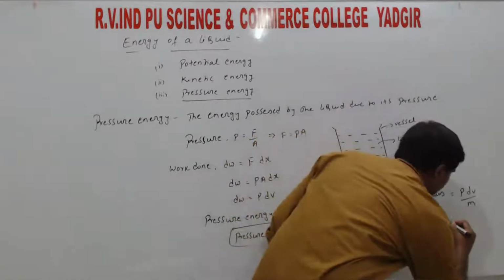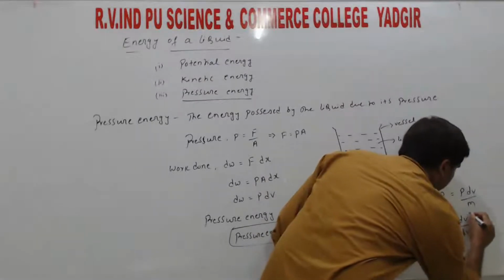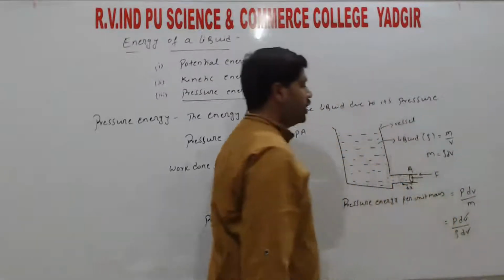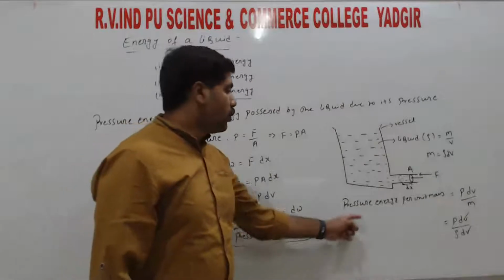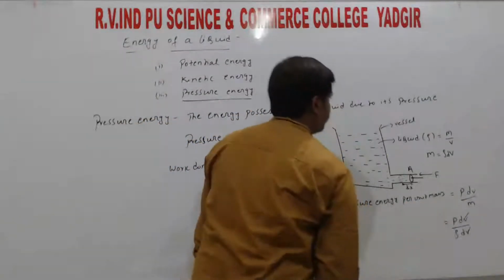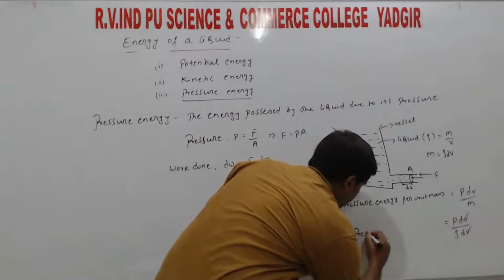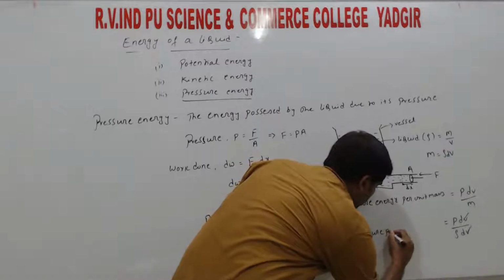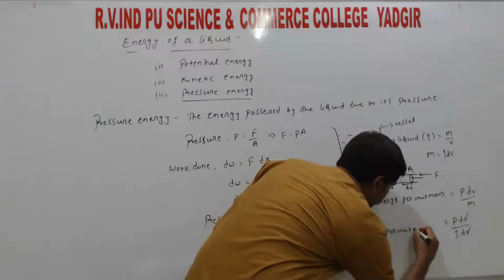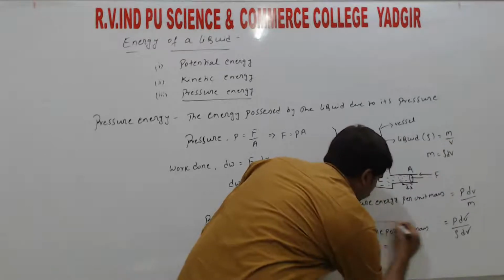So substitute here, we get P dV divided by rho dV. So numerator dV and denominator dV get cancelled. So pressure per unit mass is equals to P by rho. Pressure per unit mass, that is equals to P divided by rho.